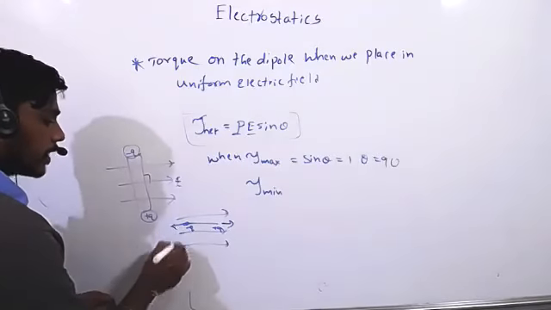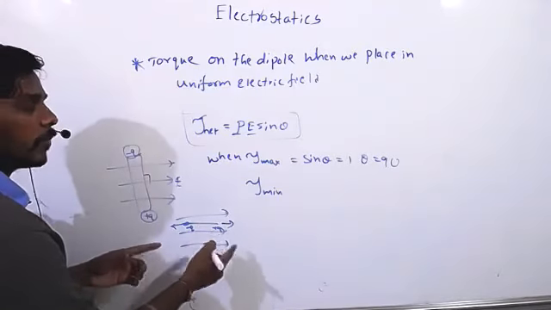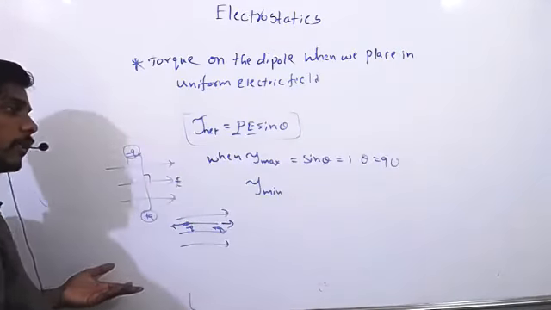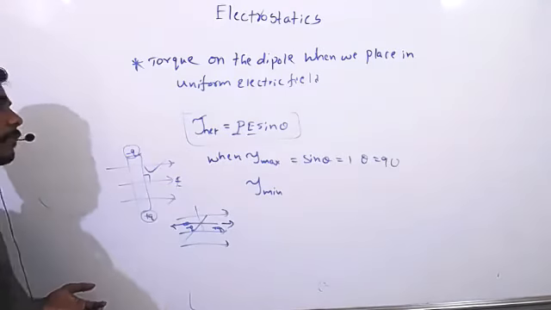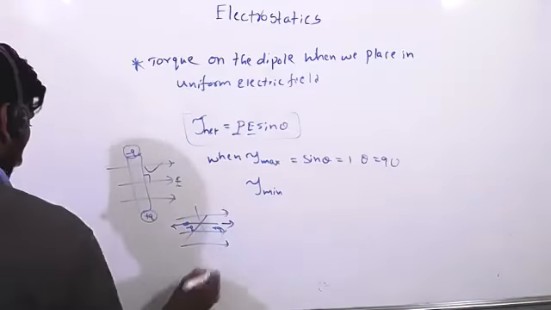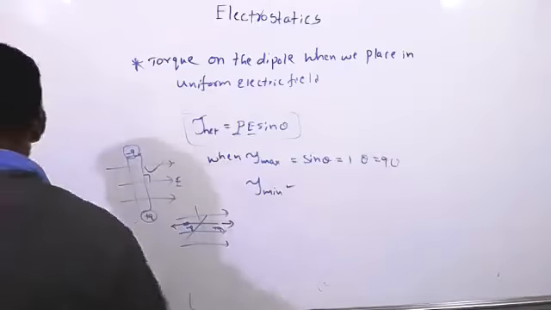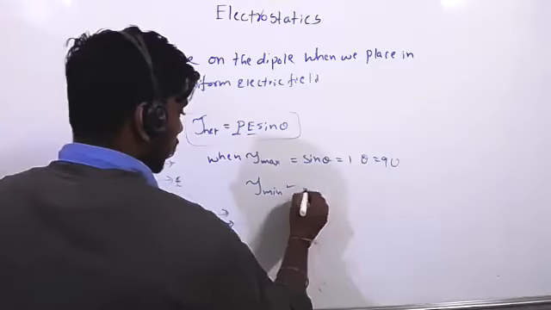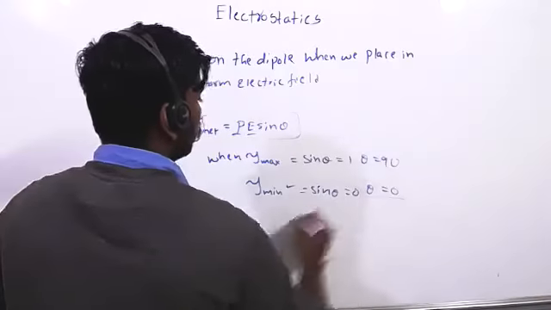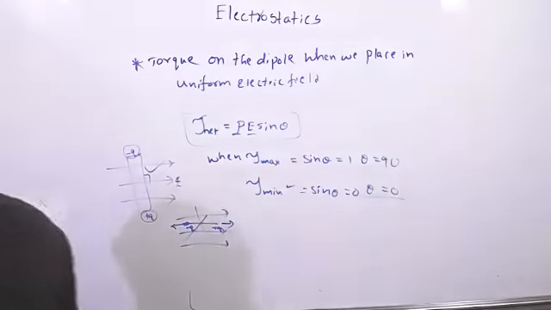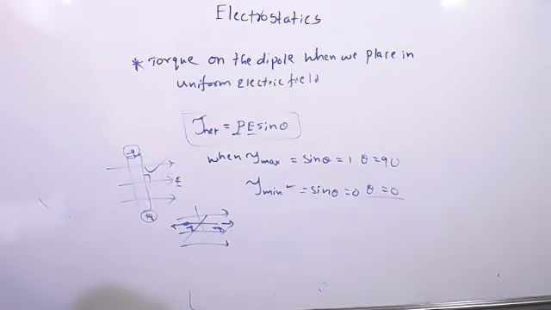On this charge the force will act in this direction, on this one the force will act in this direction. Both are equal and opposite in nature. It won't move anything. So there is no torque here. Here torque will be maximum. When torque is 0, that is called minimum. So here sin theta equal to 0, theta equal to 0. That is also one of the important questions. Torque, just very easy. Once you read, you can remember clearly.